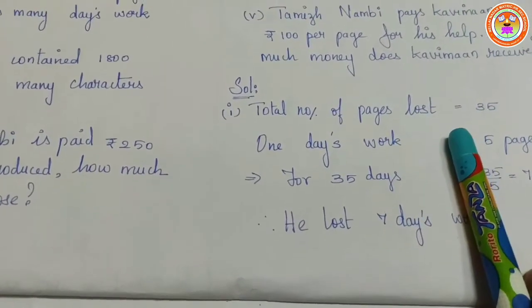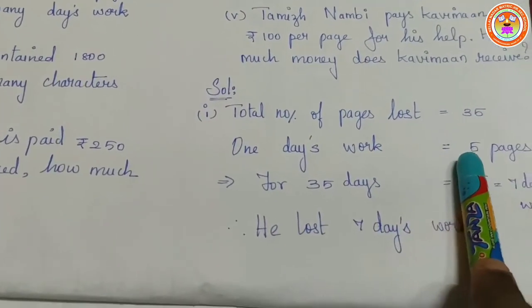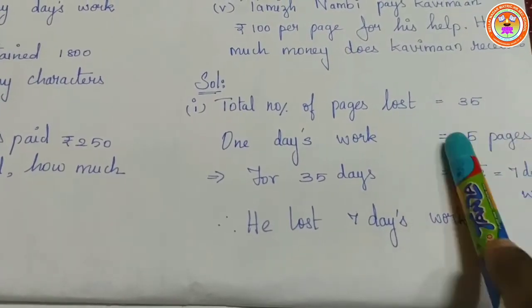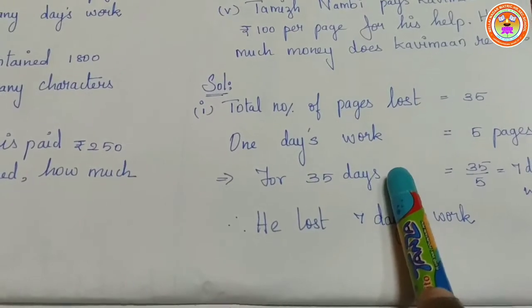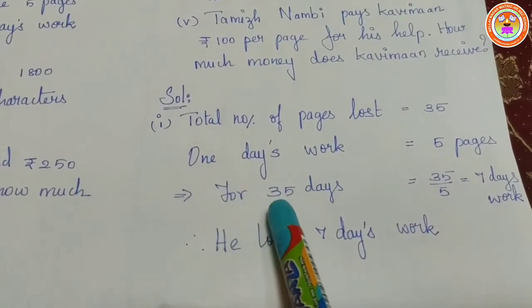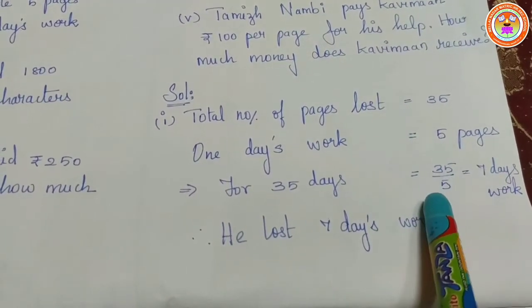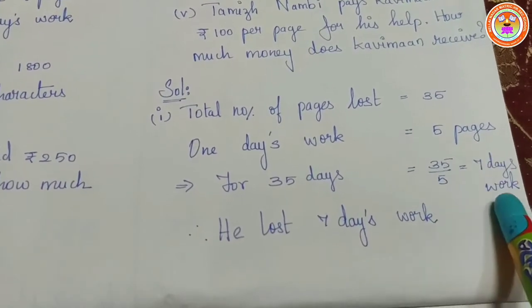One day's work is 5 pages. So in 1 day he is able to complete 5 pages of work. For 35 pages, it is 35 divided by 5.